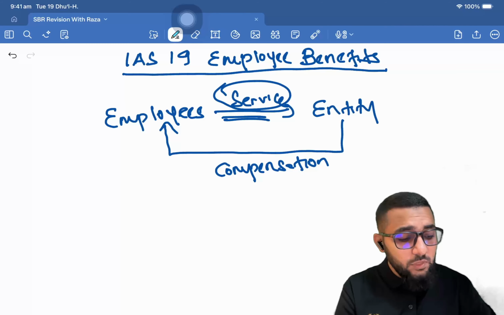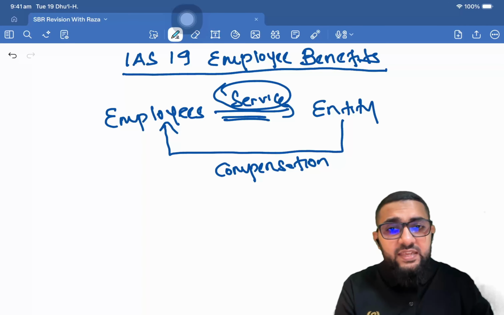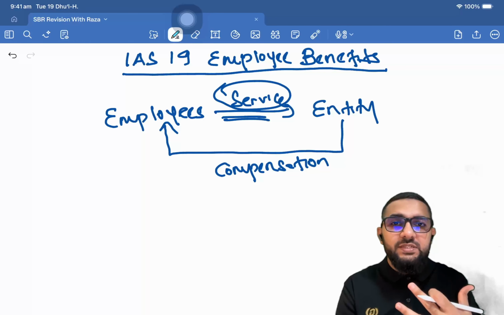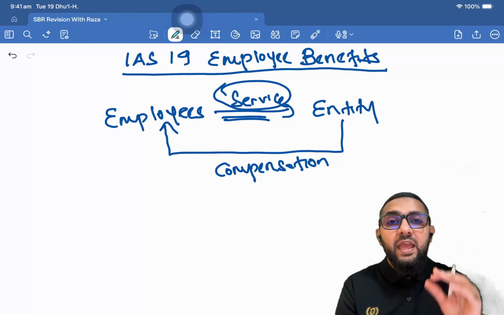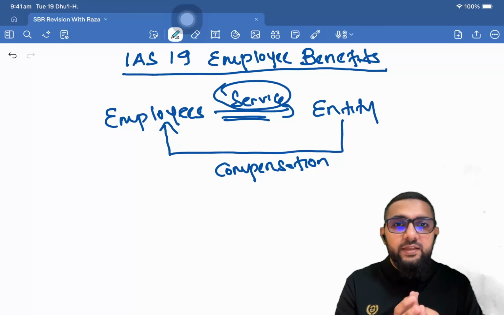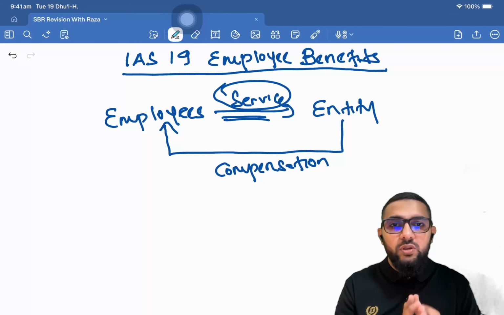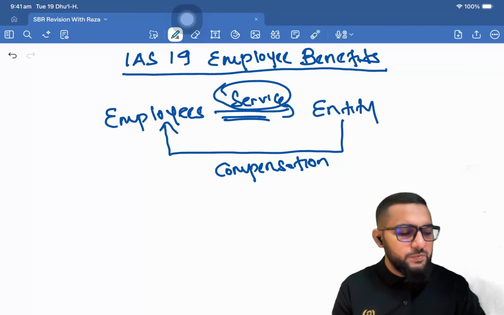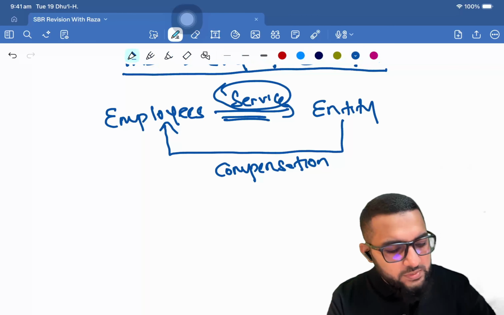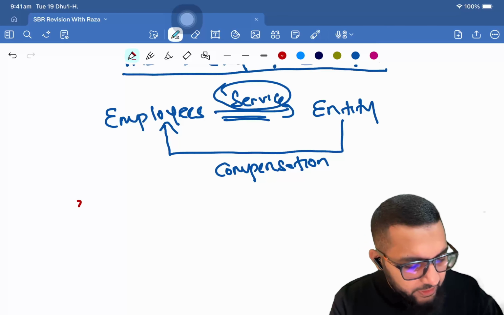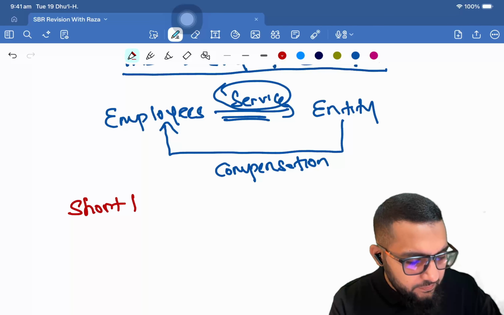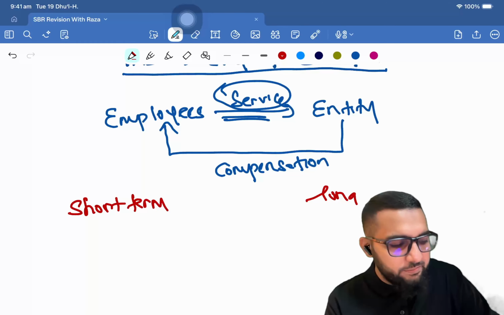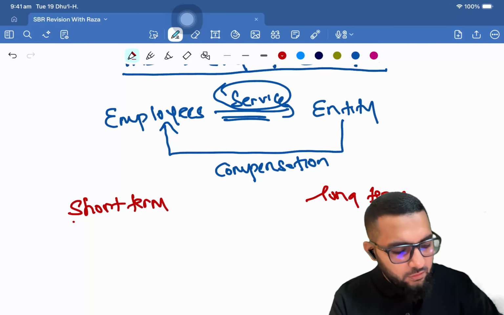Okay? Now, when you look at IAS 19, IAS 19 has different categories of employee benefits that are covered, because if you look at the practical context of the organizations, the employee benefits can take different forms. So one of those forms is short-term benefits. And one of those forms is long-term benefits. Okay?